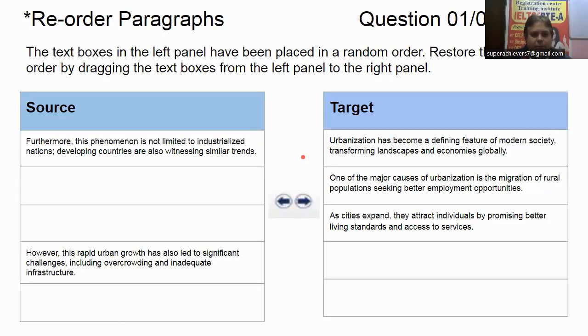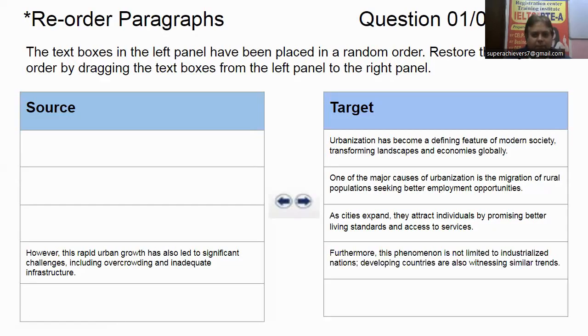So "Furthermore, this phenomenon is not limited to industrialized..." will be the next one. Now, after "However," you will see that the writer is talking about a different, contradictory argument, right? So this will be the last one, and it looks like a better conclusion also.